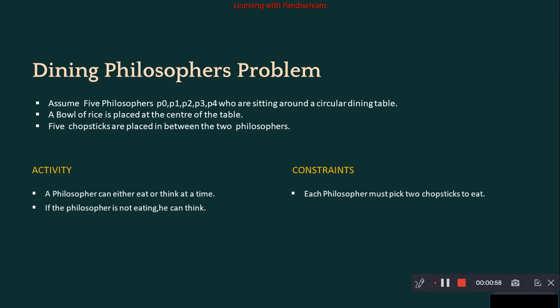Here the constraint is that each philosopher must pick two chopsticks in order to eat. And one more thing is that no two adjacent philosophers can eat at the same time, because if a philosopher wants to eat now, he has to pick two chopsticks, left and right. So this is the constraint and activity of the dining philosophers problem.